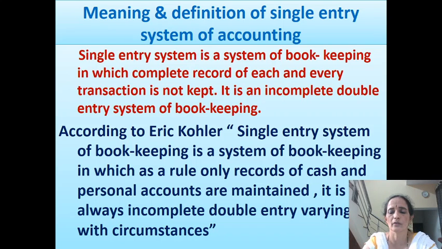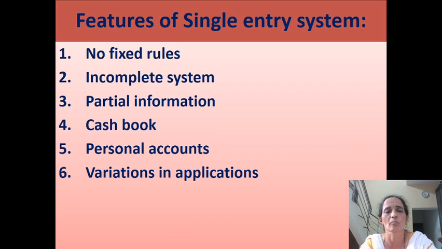Which are the important features of single entry system of bookkeeping? First one, no fixed rules. No hard and fast rules are followed for recording business transactions. Some transactions are recorded, some transactions are left out, and some transactions are partly recorded. So these accounting records do not provide us reliable information. Accounting records are not reliable.